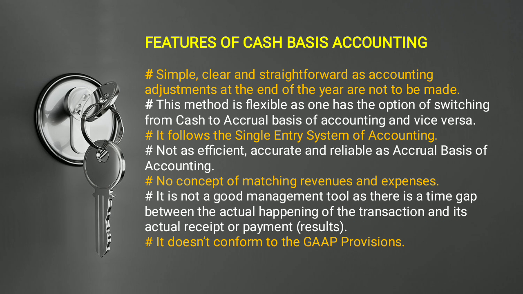So here, before taking any proper decision, we have to go with the features of both of the bases of accounting. First we are going to discuss the features of cash basis of accounting. Cash basis of accounting is very simple, clear and straightforward, as accounting adjustments at the end of the year are not to be made. In this system, we are not going to make any kind of adjustment like outstanding or prepaid or accrual. So it's straightforward.